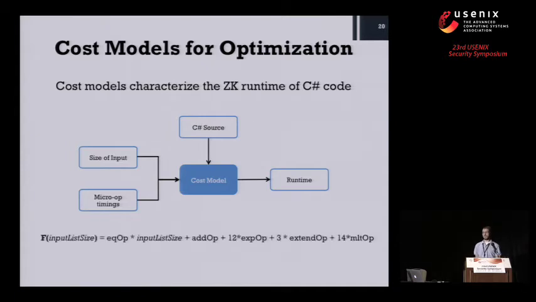And so here's a fragment of one of the cost models that zee-not actually generated. And as you can see, the input is the size of the data it's going to work on, as I said. And all the rest of the symbols here represent the micro-operation timing. So they basically reflect how much time an add operation or an equality test or an exponentiation will take when executed in zero-knowledge. And we get these by basically profiling on the platform that we're targeting with the compiler, and then just substituting in the constants for all these symbols.